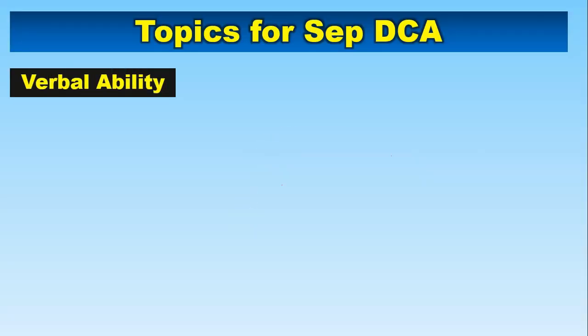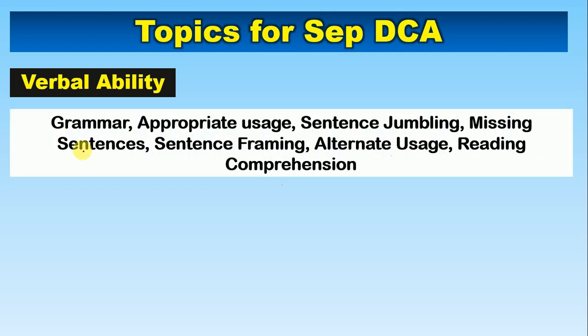First of all, topics for September DCA 2021. There will be a verbal ability section, and in it there will be grammar and appropriate usage, sentence jumbling, missing sentences, sentence framing, alternate usage, and reading comprehension. You have to prepare all these. In all previous DCAs, verbal ability was an easy section, but you still have to prepare for all of it because it may be tougher also.